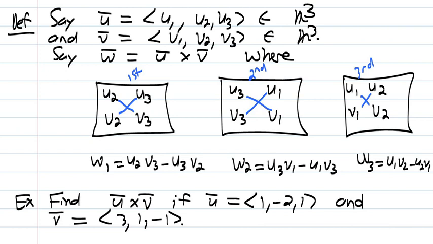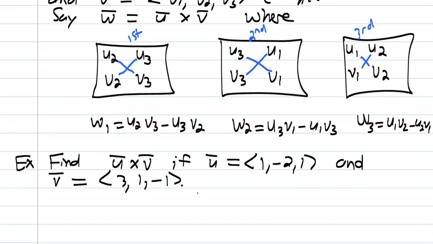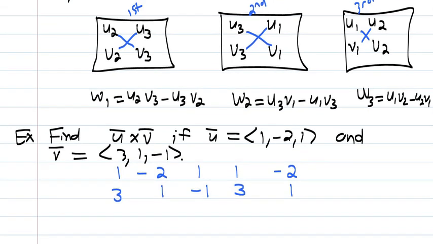Calculate u cross v, where u is the algebraic vector with components 1, -2, 1, and v is the vector with components 3, 1, -1. What I normally do is write down vector u, which is 1, -2, 1. Then I repeat the first two, which is 1, -2. Then I write down vector v, which is 3, 1, -1, and repeat the first two components, which is 3 and 1. Then I work out w, which is a 3D vector.